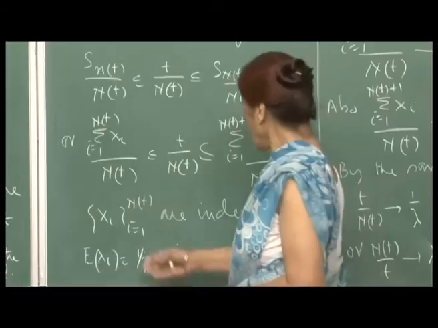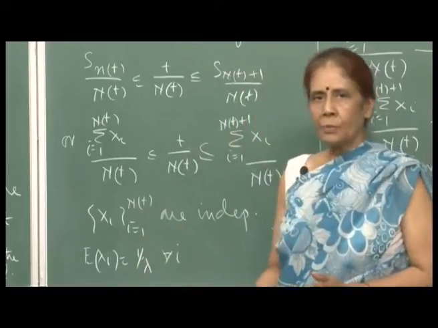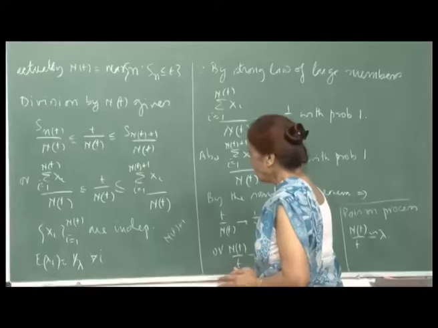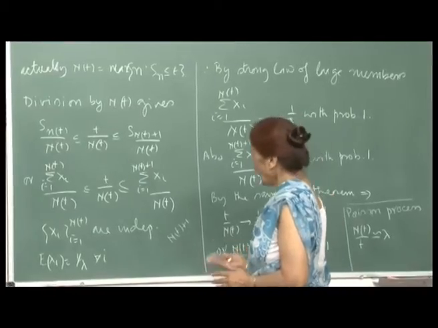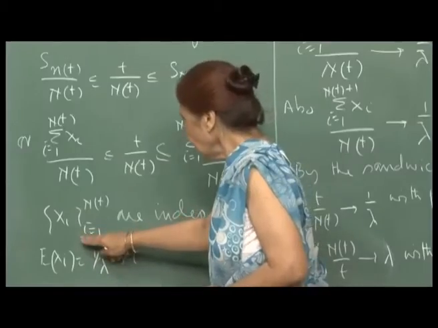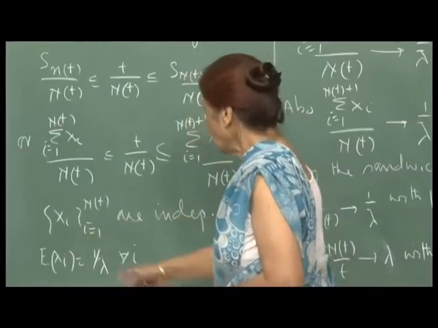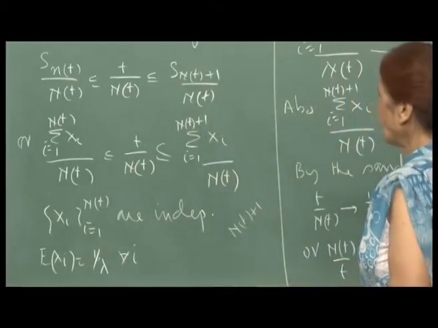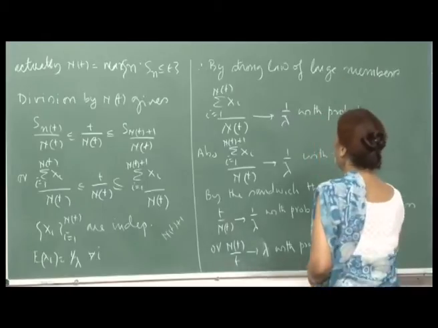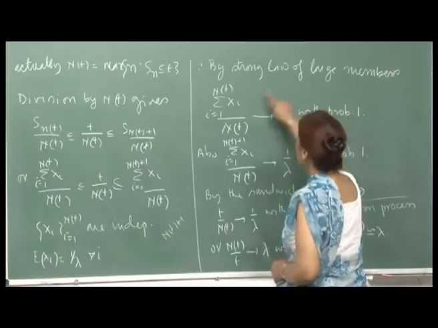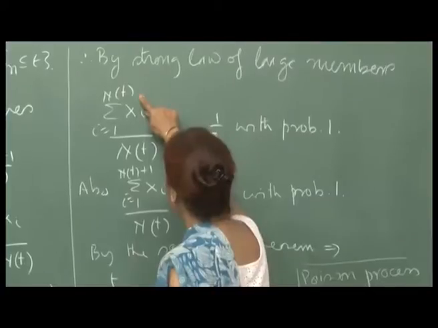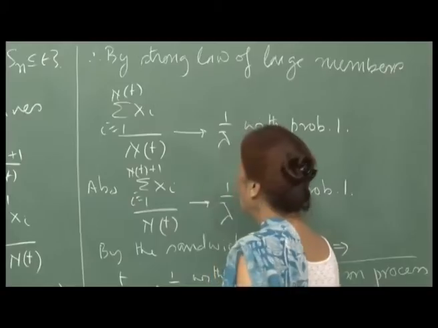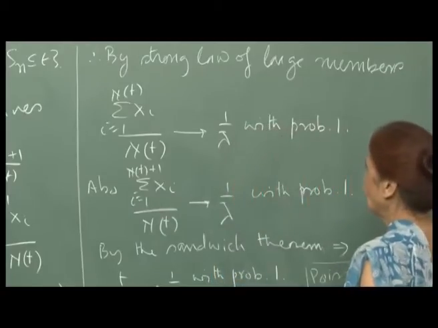Now, the X_i's are independent. Remember, we have shown this: given the Poisson arrival process, the inter-arrival times are exponentially distributed, and they are independent, identically distributed, each with mean 1 by lambda. So the conditions for the law of large numbers are satisfied, and therefore, by the strong law of large numbers, the sum of X_i, i varying from 1 to N(t), divided by N(t) will converge to 1 by lambda with probability 1. This is our strong law of large numbers.